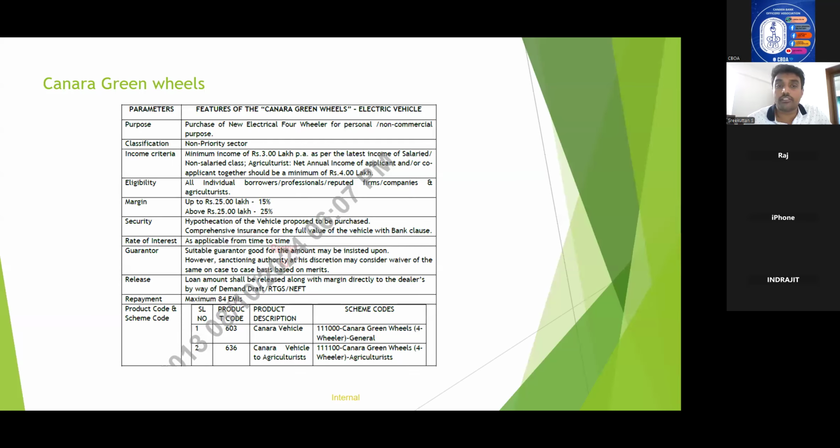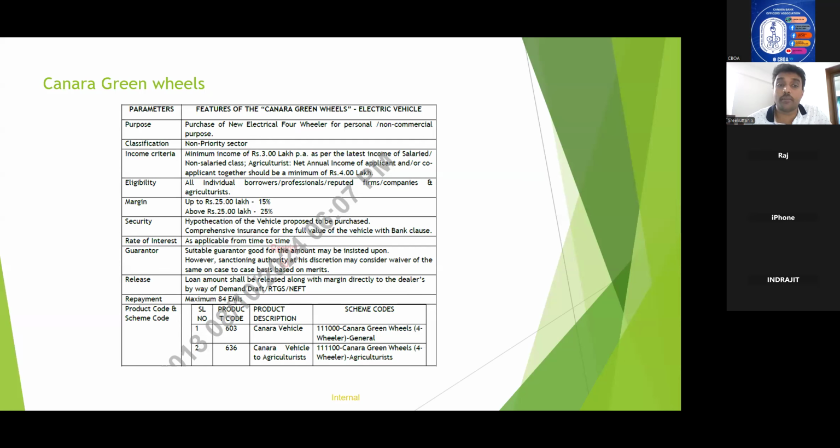For non-salaried class or agriculturists, net annual income should be a minimum of 4 lakhs. In general, it was 3 lakhs with an average of 2.5 lakhs, but here it is 4 lakhs. Margin up to 25 lakhs is 15 percent. Above 25 lakhs, it is 25 percent. This is very important because you may get confused between the margins.